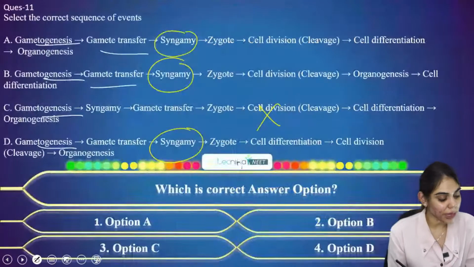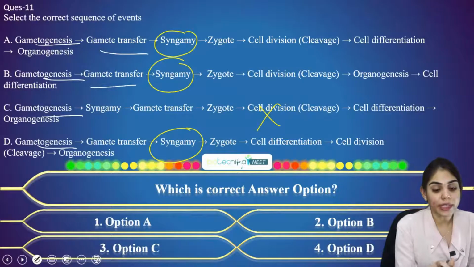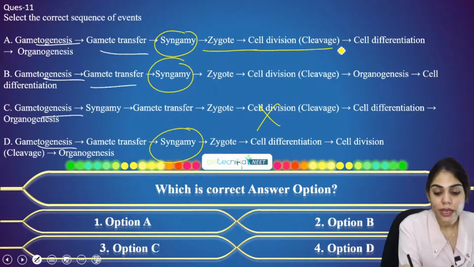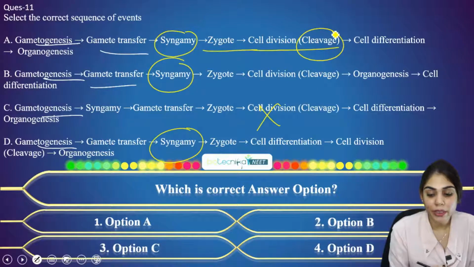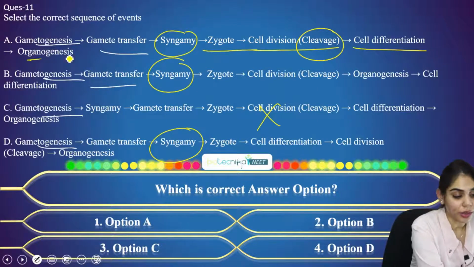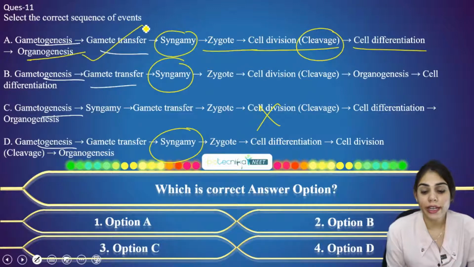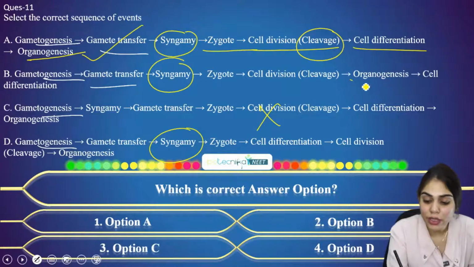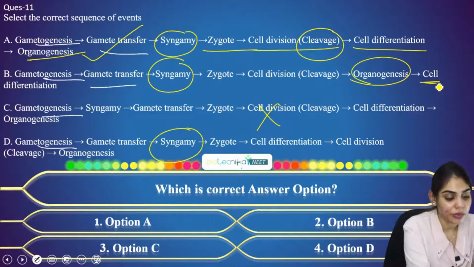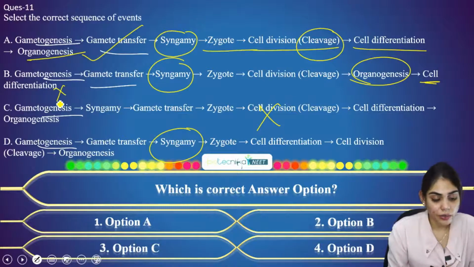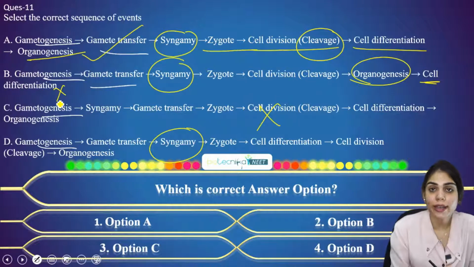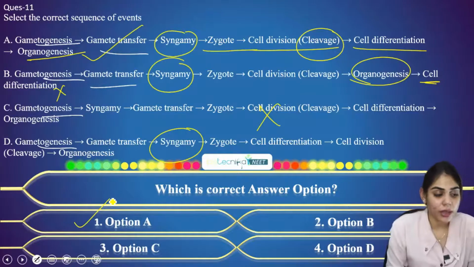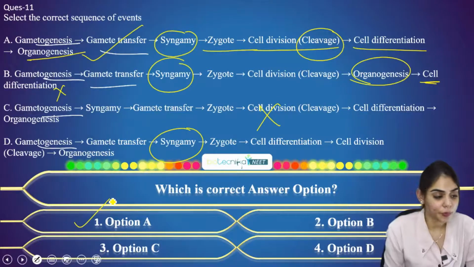So now let's come back and see the options. Syngamy, zygote, cell division or cleavage will happen, cell differentiation and organogenesis. Yes, option A is correct. But here you can see organogenesis and cell differentiation are replaced or exchanged with one another. So option A is right here. The correct answer is option A.